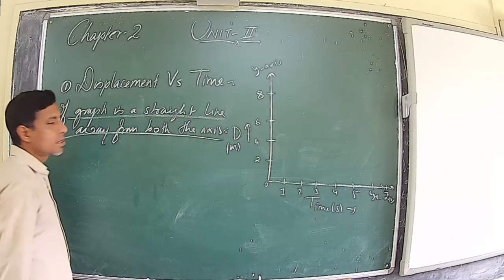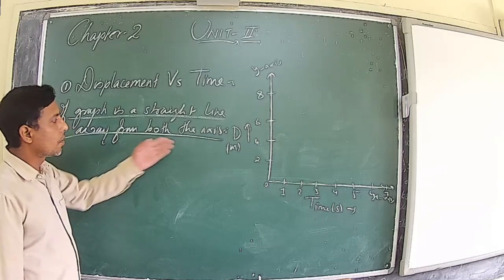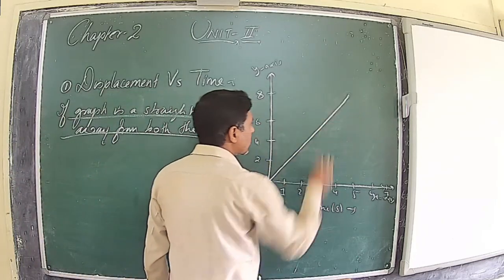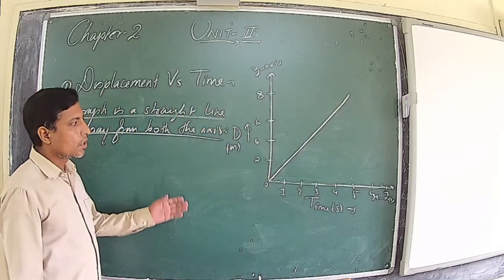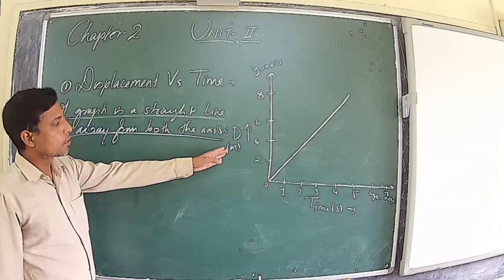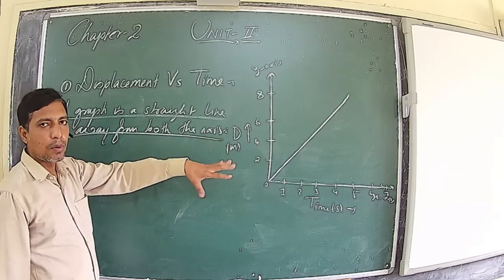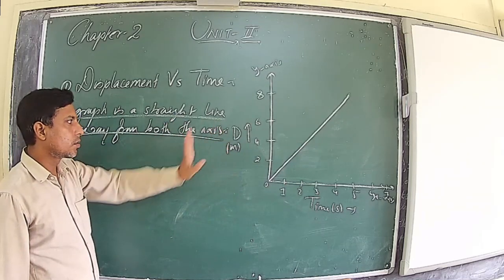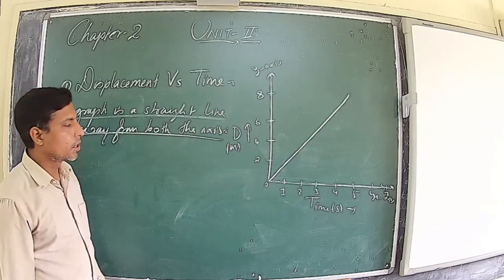If the graph is a straight line away from both the axes, like this, then what will you conclude? If the graph is a straight line, displacement versus time, and it is away from both axes, it means it is neither parallel to the time axis nor parallel to the y axis, that is displacement.